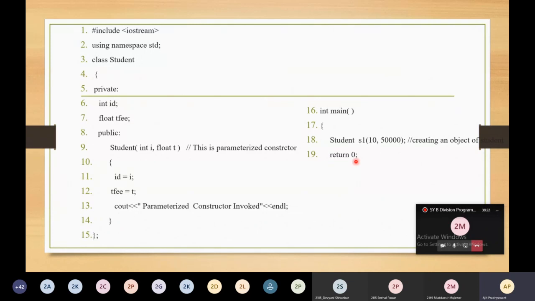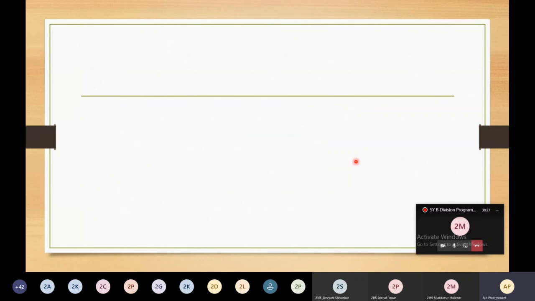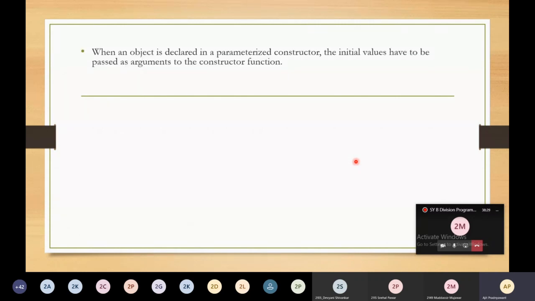So in the main, return 0 because it is the integer. When an object is declared with a parameterized constructor, the initial values have to be passed as arguments to the constructor function, as we have just seen. The normal way of object declaration may not work. You have to specify it by passing the values for the constructor.